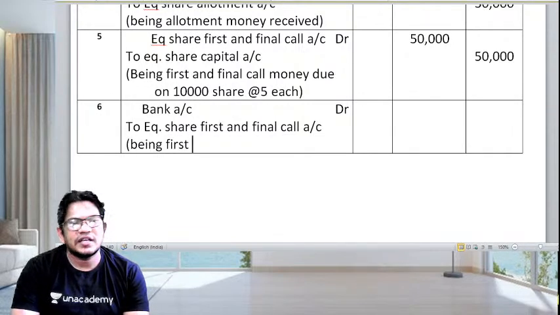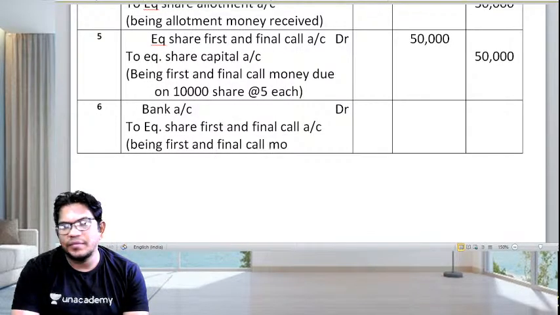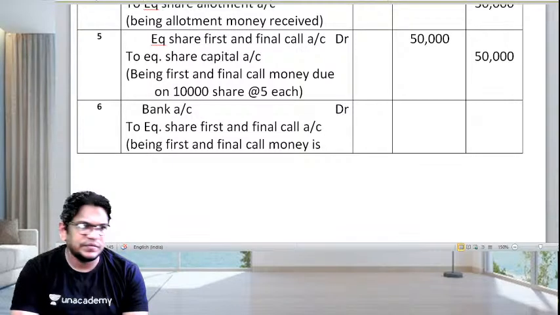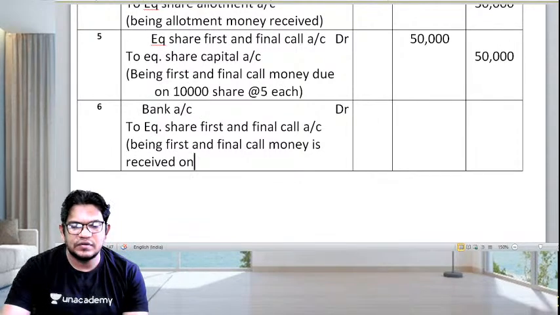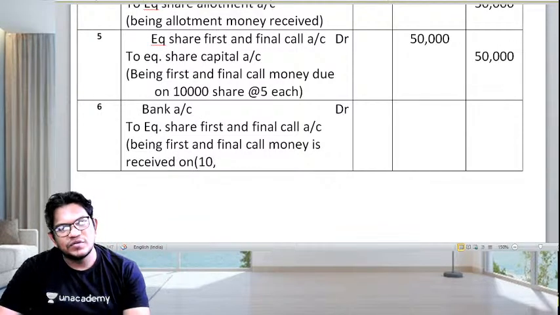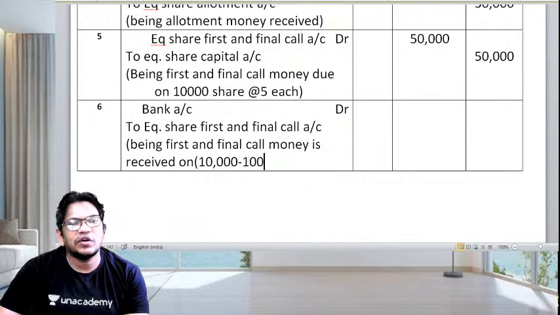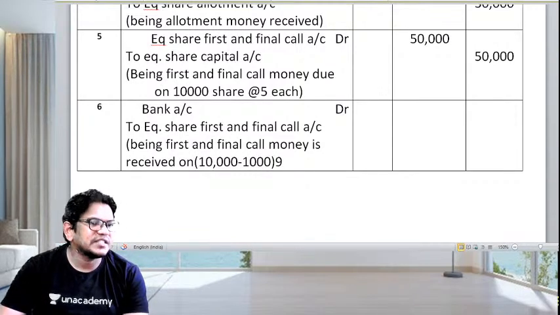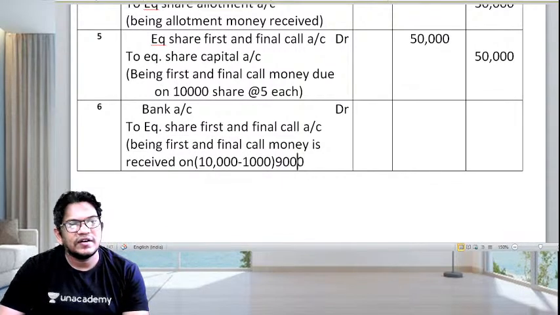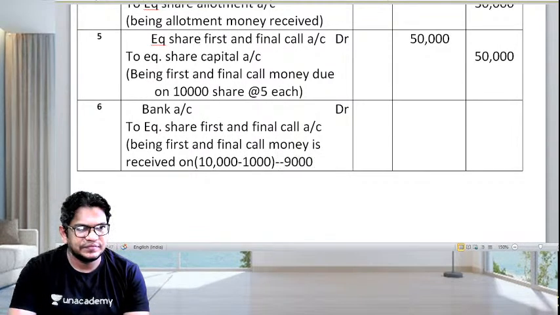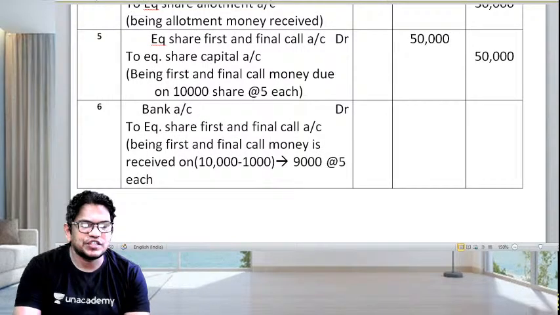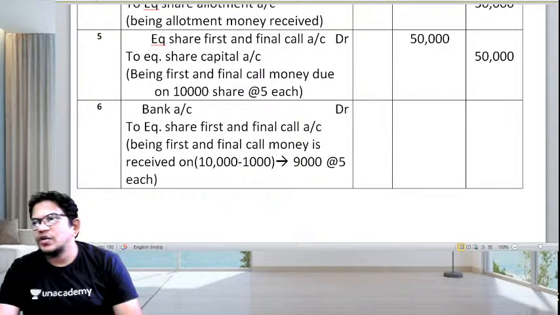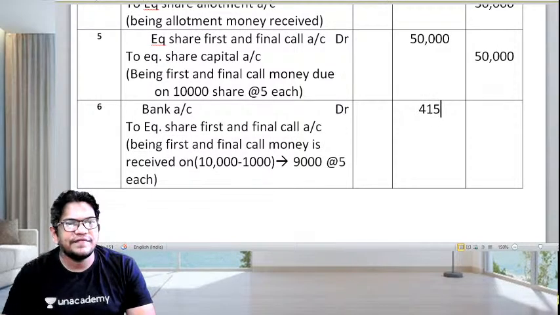Being first and final call money is received on 10,000 minus 1,000 shares, they are not receiving. How much is that? 9,000. All right, at the rate of 5 each. Tell me, children, how much will it be? How much is that? 45,000.